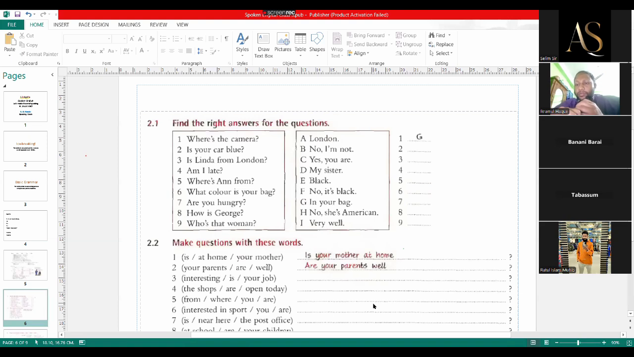Yeah, in British or American conversation, they use short forms. That's why it becomes very difficult for us to understand what they are saying, right? How's George? Oh my God, what is it? He says, how's George? How is George? Oh my God, who's that woman?